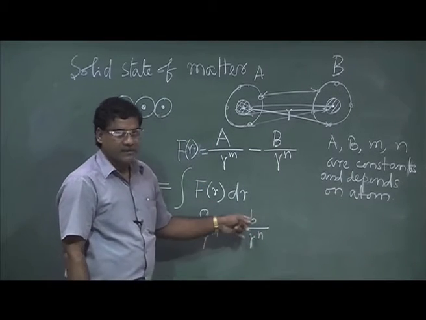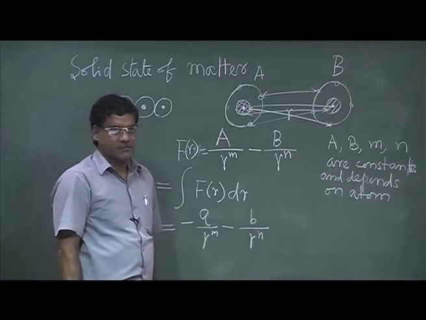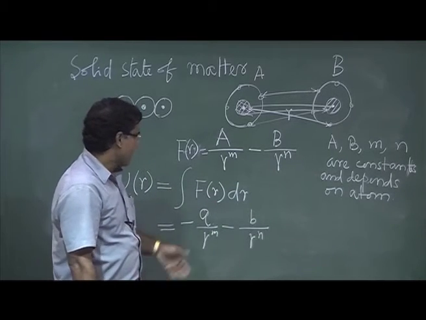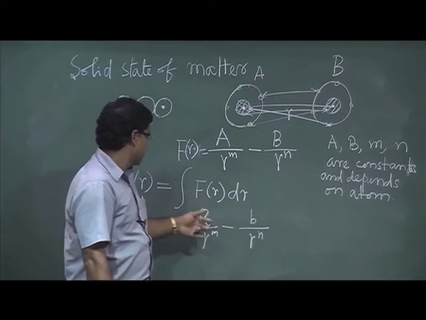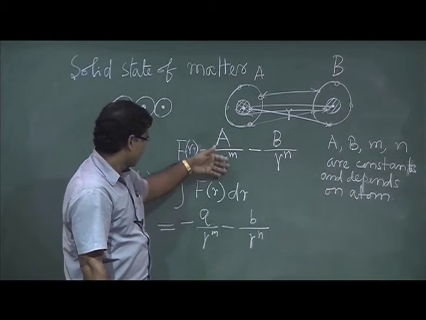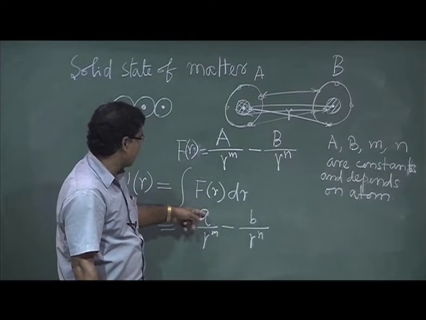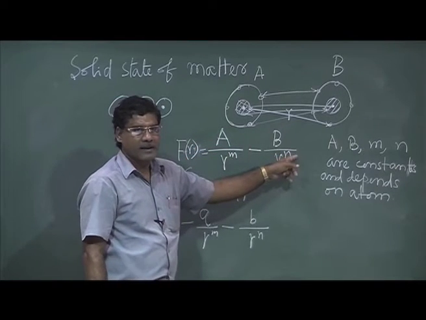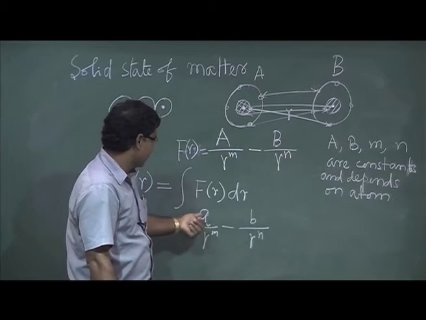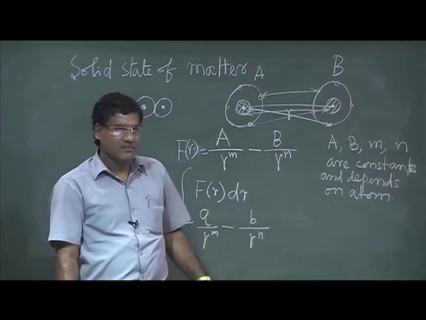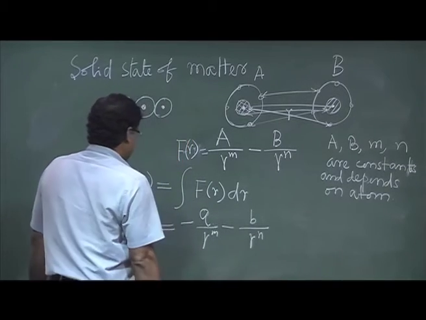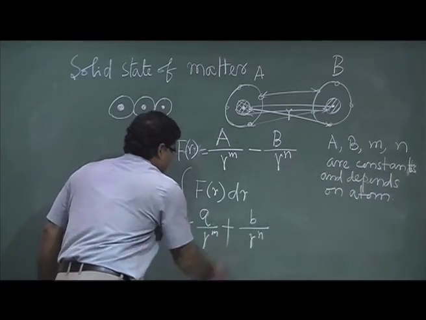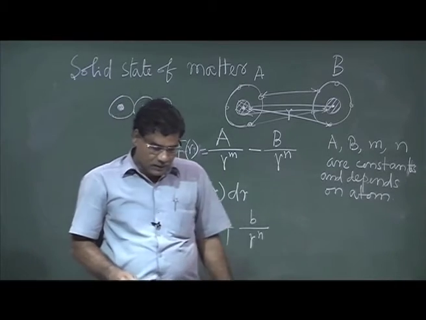Here a and b are basically new characteristic constants. When you integrate, you will get them in terms of a, b, m and n, and we define them with the new constants a and b. And I think this will be plus.